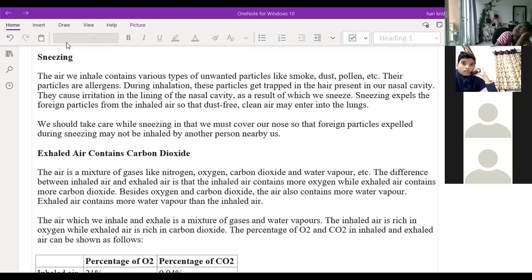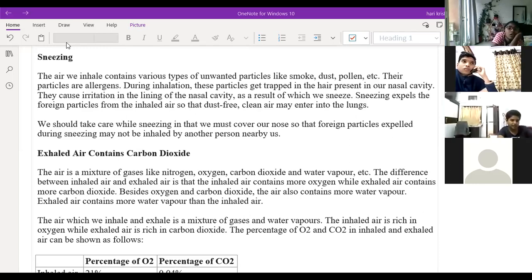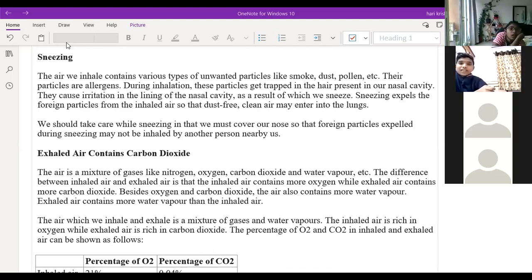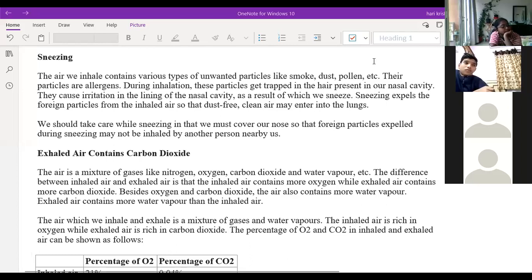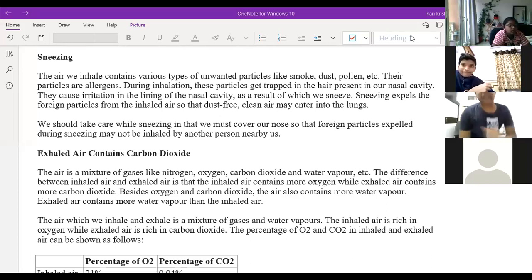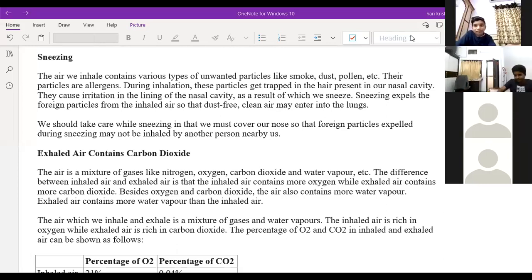Sometimes we do this also, right? For playing a prank, if any person is sleeping, we keep a thread-like structure or a small thing in the nose to irritate them. Sir, I've never heard of a prank like that. No, sir, we do other pranks. Suppose you want to play with your friends during their sleeping time, you keep a thread in the ears to disturb them in their sleep. These things cause irritation in the nose or the ears, right? Yes, sir.